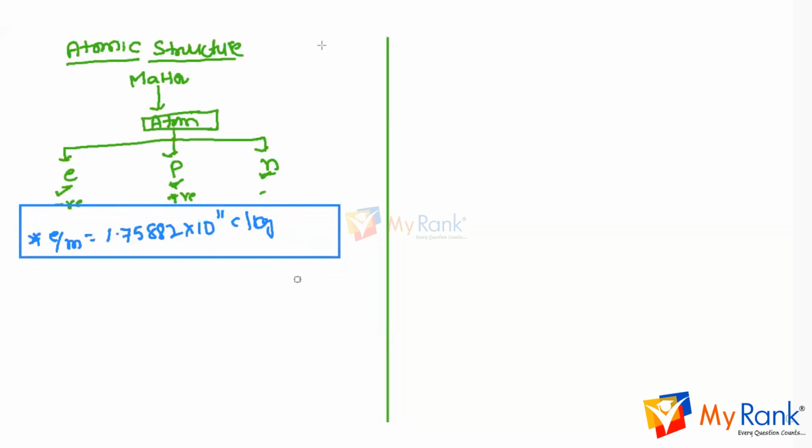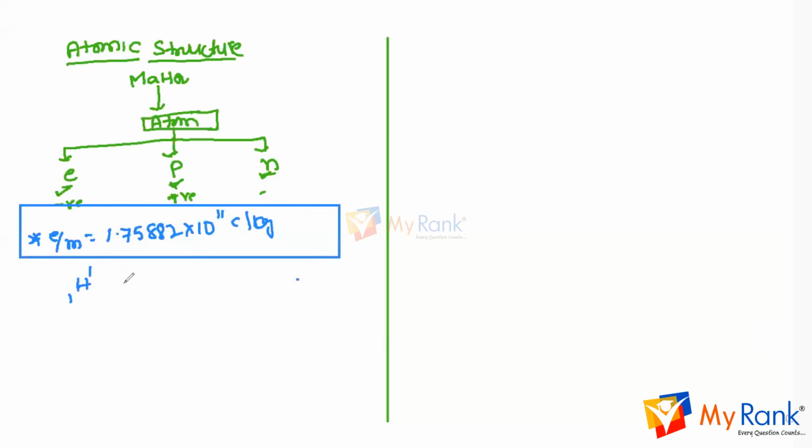So what does it mean? All the elements can produce cathode rays, that is, electrons, but all the elements cannot produce protons. The protons are produced only by hydrogen.